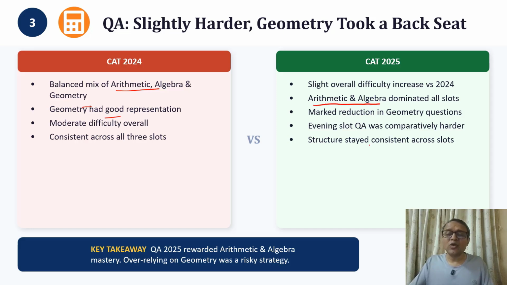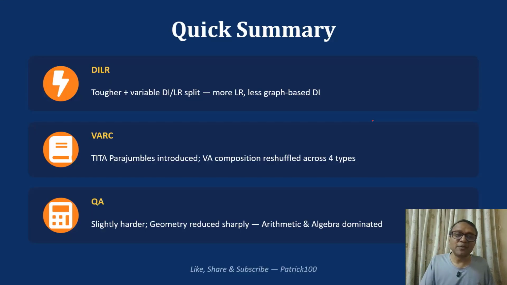That was what dominated. Also, difficulty levels went up a little bit, okay? Especially the later slot was comparatively harder as compared to the morning slot. But yes, that was the change as far as Quant was concerned: less geometry and more algebra and arithmetic.